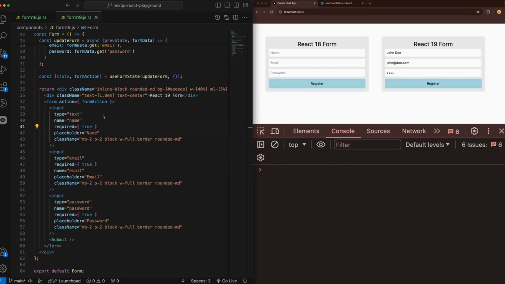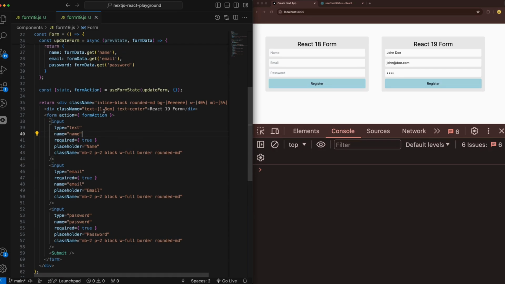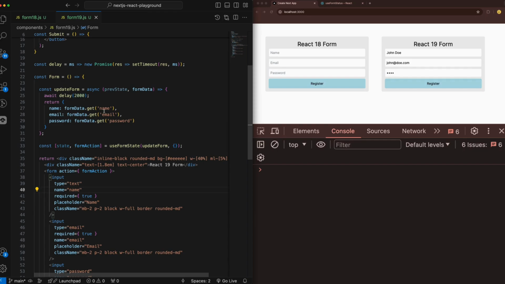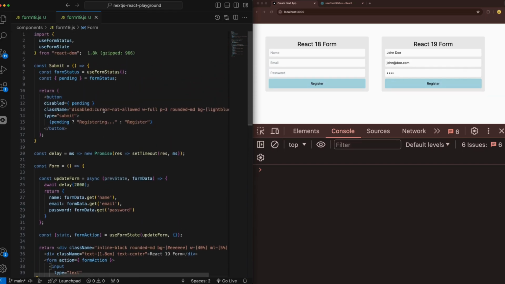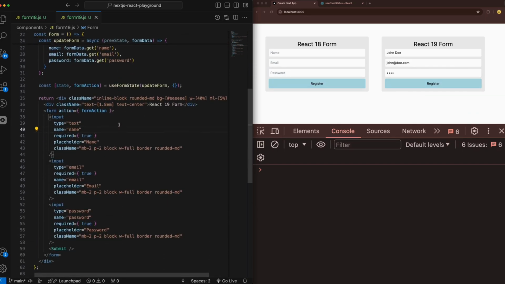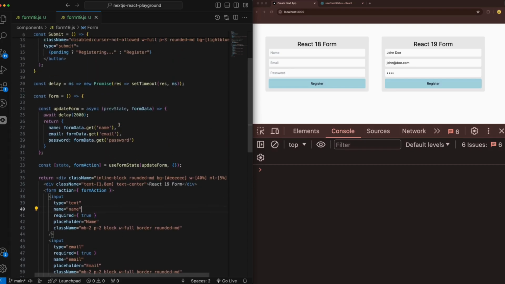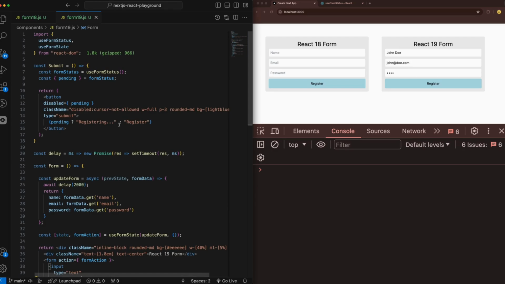Maybe in other scenarios you need to add a value prop here and display the value differently in the input. That's another topic. But for the purpose of this example and demo, in React 19 it's much clearer and neater how to create and submit forms.